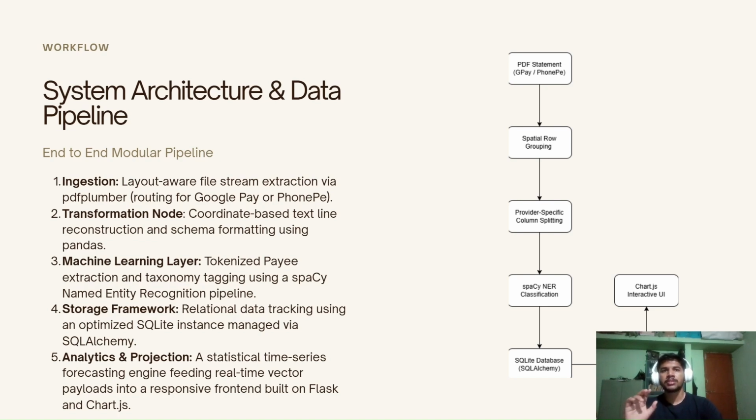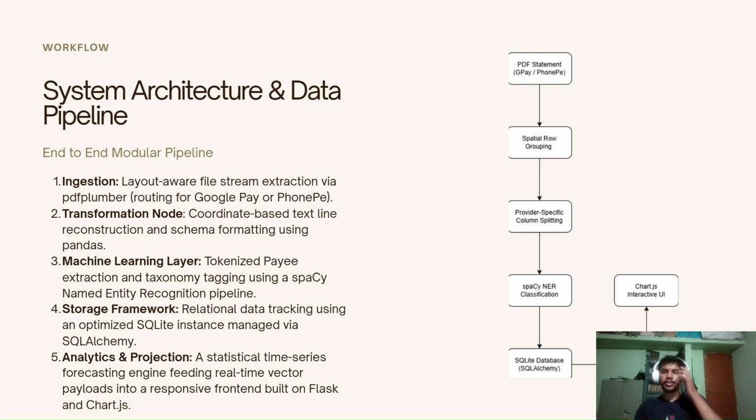Why it does that is because if you don't, there is a possibility of losing some data, as there are various PDFs. Every UPI app has different formats, and we might lose some data. That's why we group the whole content in rows, so it becomes easier to keep track of the transactions.